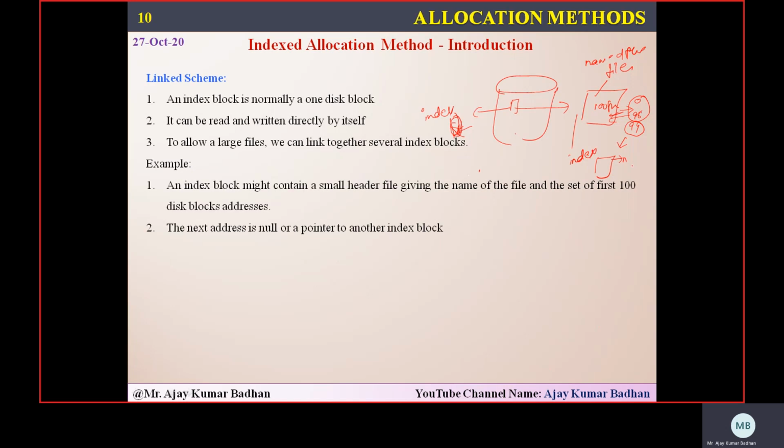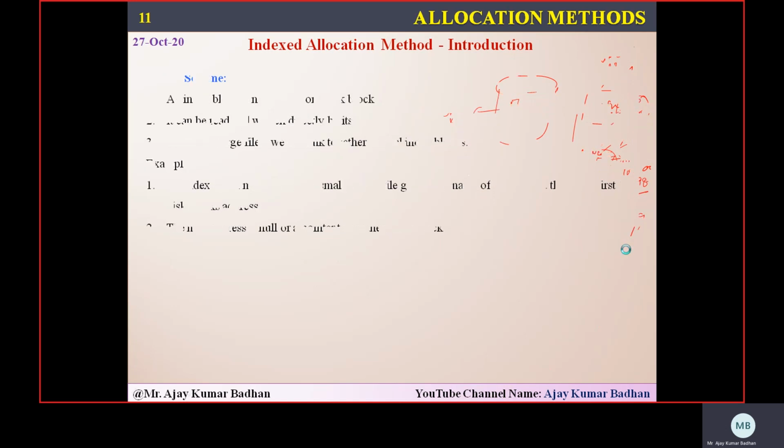This is another index block which will consist of information like the name of the file and again 100 pointers. If you see here, here also we are providing 100. It's a very large file. Among these 100 pointers, 0 to 98 will be used for storing the data. The 99th location will point to another index block. And this index block again will contain the name of the file and again 100 pointers. Among these 100, again 0 to 98 will be representing the blocks for storing the information and the 99th will represent another. And this process will keep on increasing.